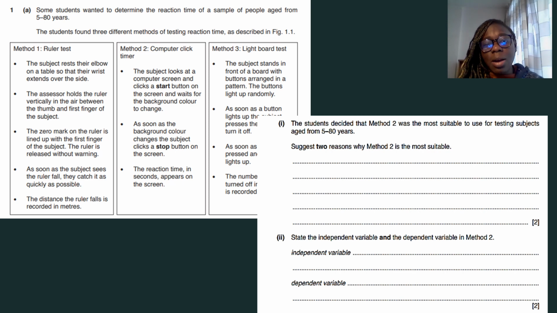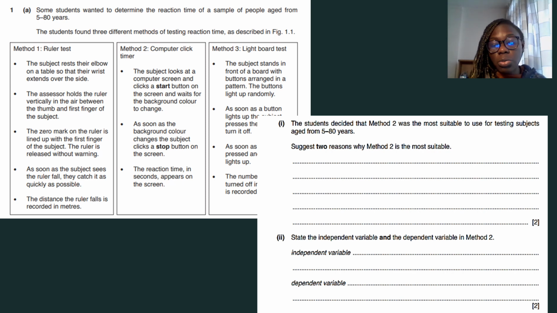Method 3 also requires some form of agility, so that might also be affected by age, and you're trying as much as possible not to make it so, because you're not testing age, you're trying to measure reaction time. So in this case, 2 reasons why method 2 would be the most suitable would be because, first of all, it's very easy to explain to the participants. It doesn't require any form of physical agility in how they respond per se, because it's just sitting there, like I've got my mouse here, and all they have to do is just press click, okay? And then that's it, and it's done.